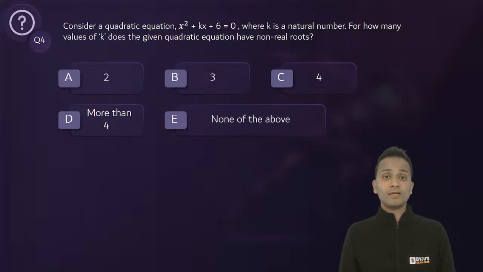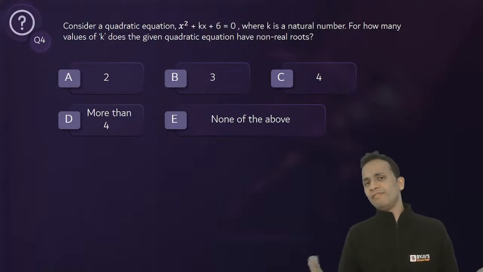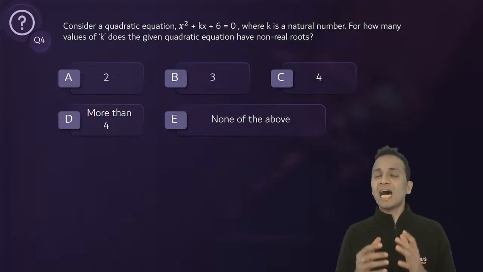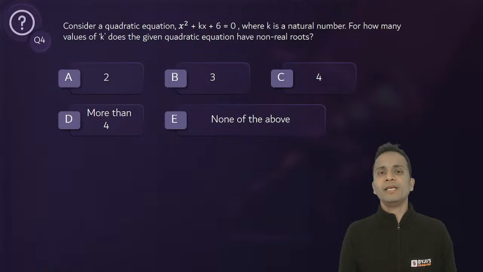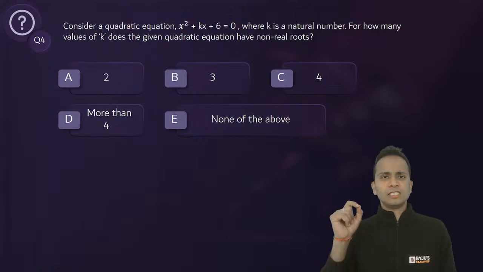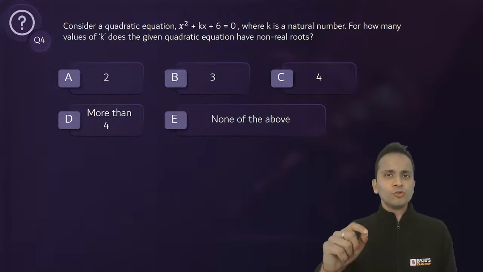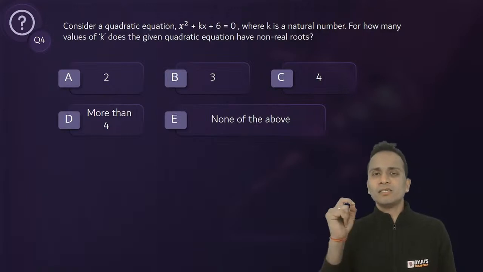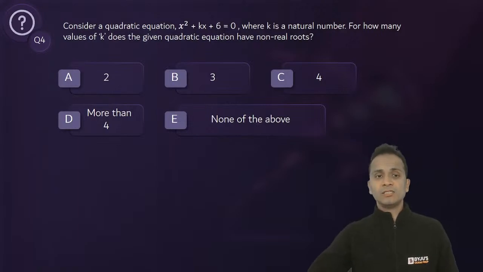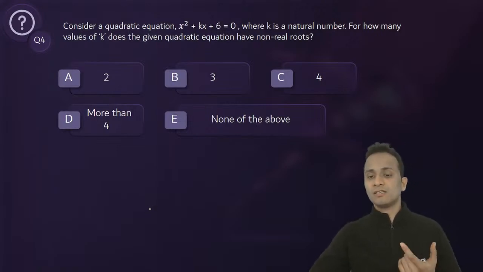Now, a lot of you, please don't take it otherwise. Every examination also tests how careful you are in reading the question. Once you have the final answer, I suggest all of you take a look at the question, the given statements, and what is being asked. It will definitely benefit you in the examination. Please do not mark an incorrect answer just for the sake of marking the answer quickly.